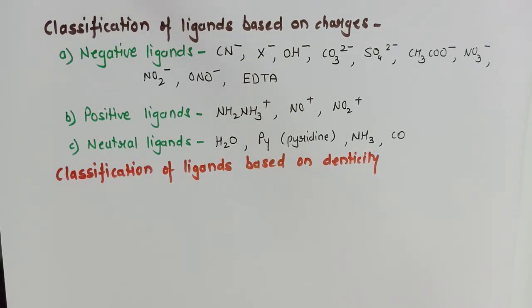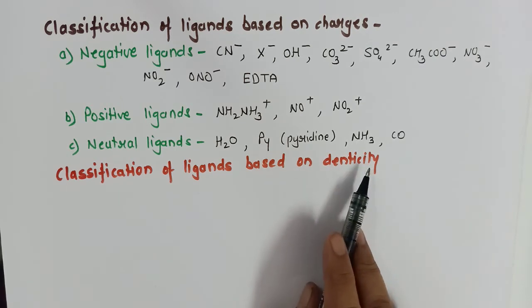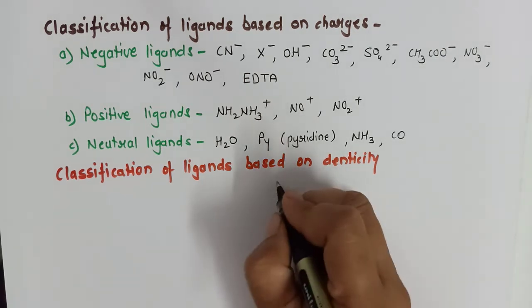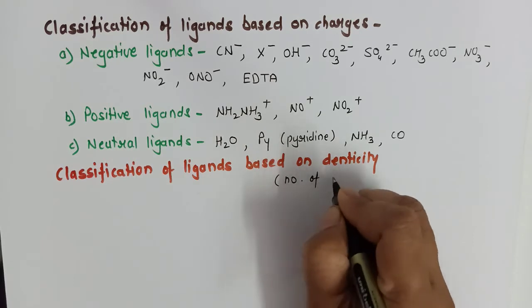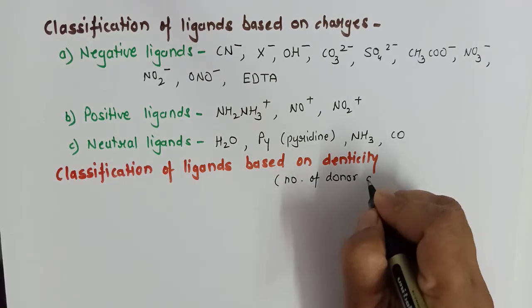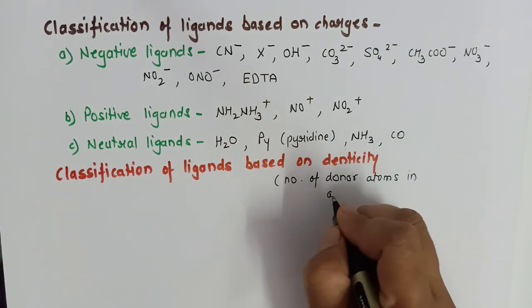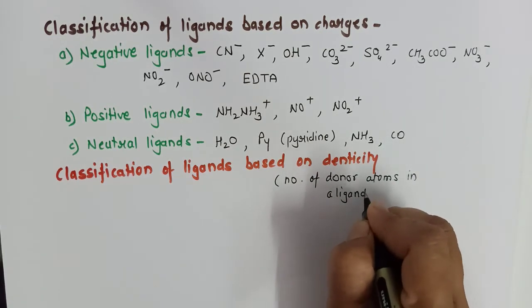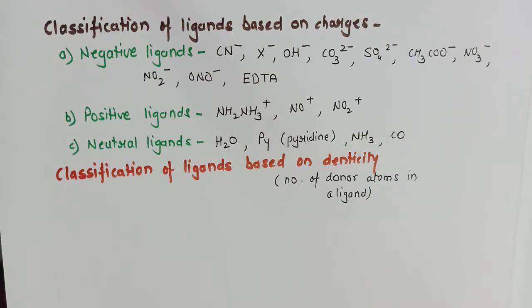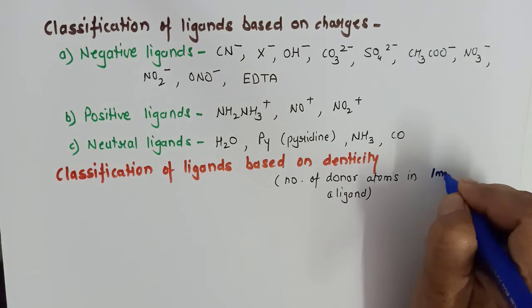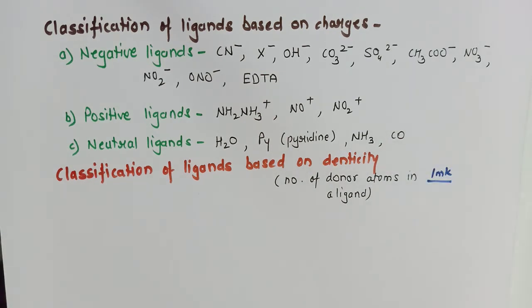The next classification is based on denticity. Now, what is the meaning of denticity? The number of donor atoms in a ligand is called its denticity. This definition is asked many a time for 1 mark. So denticity means the number of donor atoms.